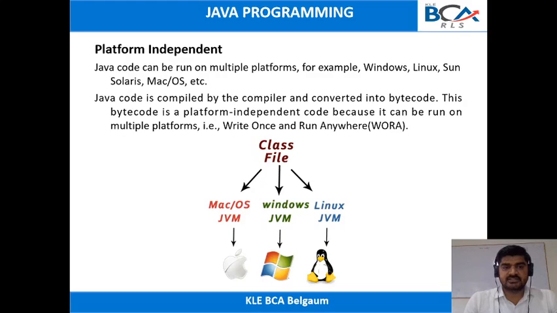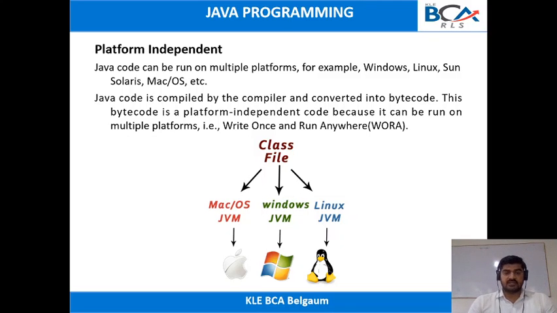So we'll see the next feature, that is platform independent. We can say that Java is platform independent, whereas you can consider C as platform dependent. Suppose you develop an application on Windows, that program will run on the Windows operating system only.